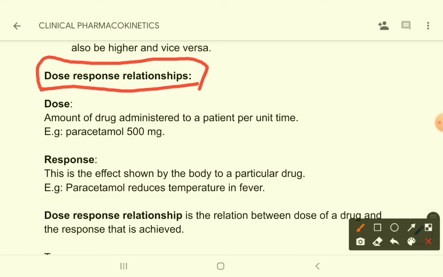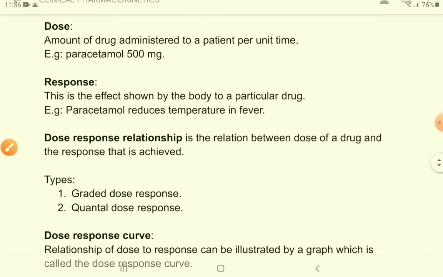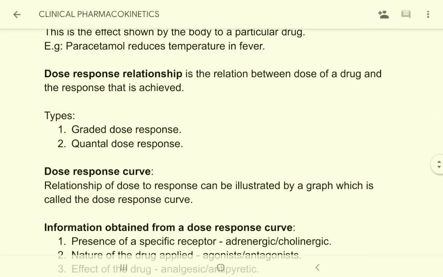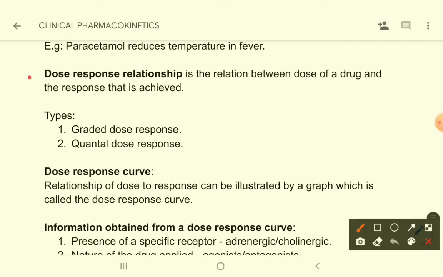What is response? This is the effect shown by the body to a particular drug. That means if paracetamol reduces body temperature or normalizes body temperature, then we can call that the response has been achieved. What is dose response relationship? So dose response relationship is the relation between dose of a drug and the response that is achieved.